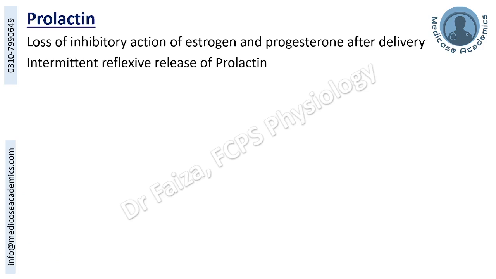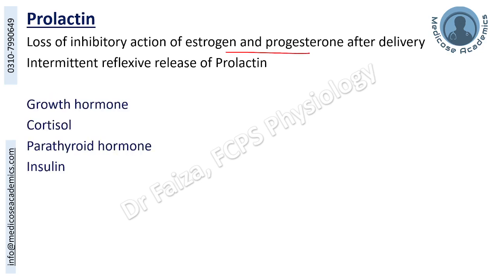Prolactin starts functioning after birth when the estrogen and progesterone levels have decreased. There is intermittent reflexive release of prolactin along with other hormones from the pituitary, including growth hormone, cortisol, parathyroid hormone, and insulin, which provide nutrients in the blood and milk. For example, the carbohydrates, lipids, glucose, and proteins required for the nutrition of the newborn.